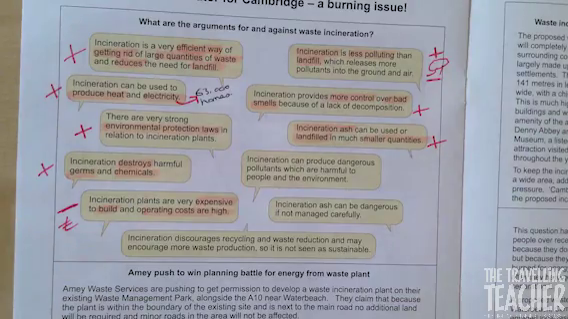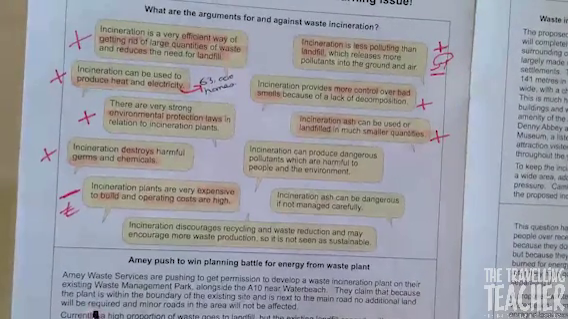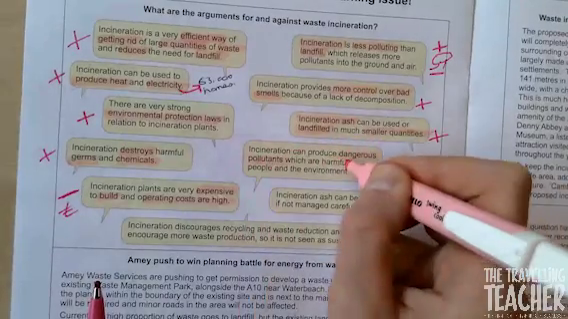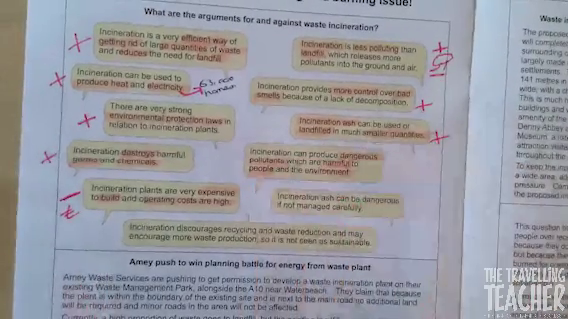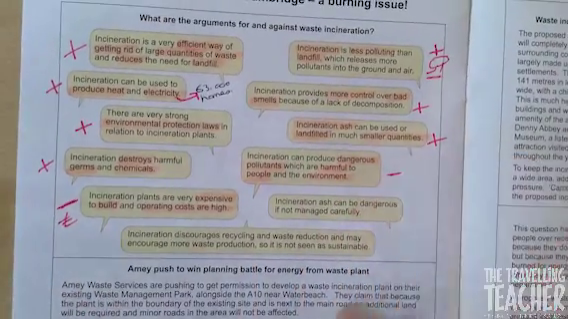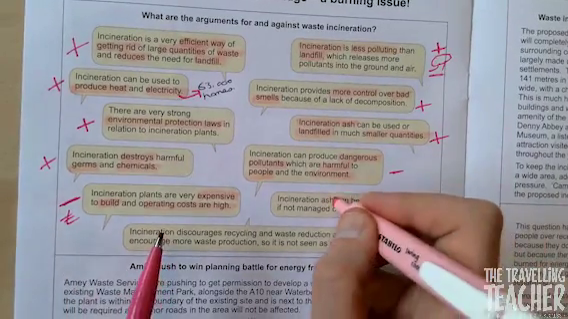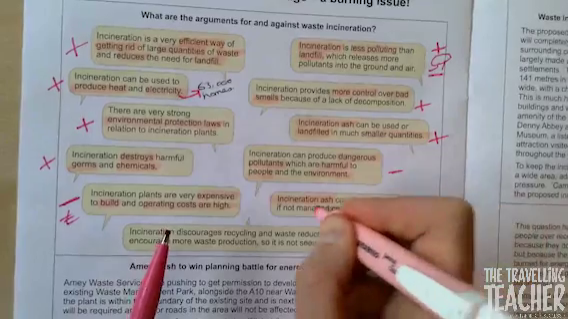Incineration produces dangerous pollutants which are harmful to people and the environment. So dangerous pollutants, harmful environment and people. That's negative. Incineration ash can be dangerous if not managed carefully. So incineration ash, dangerous, not managed carefully.